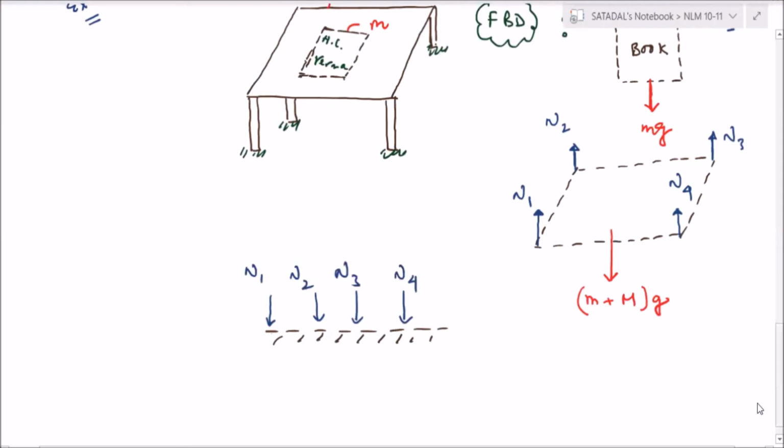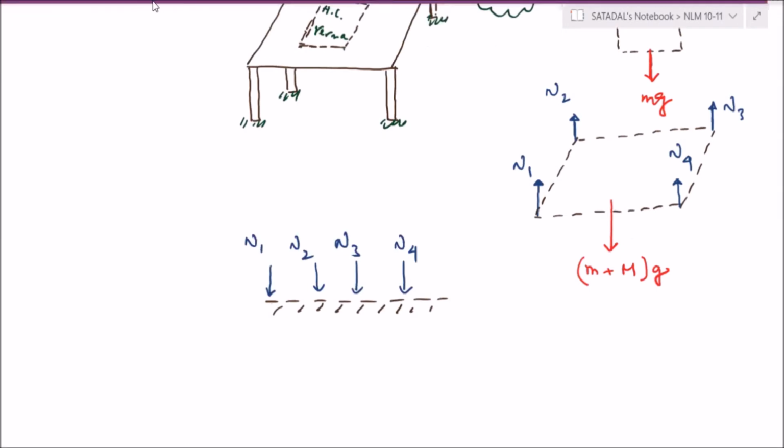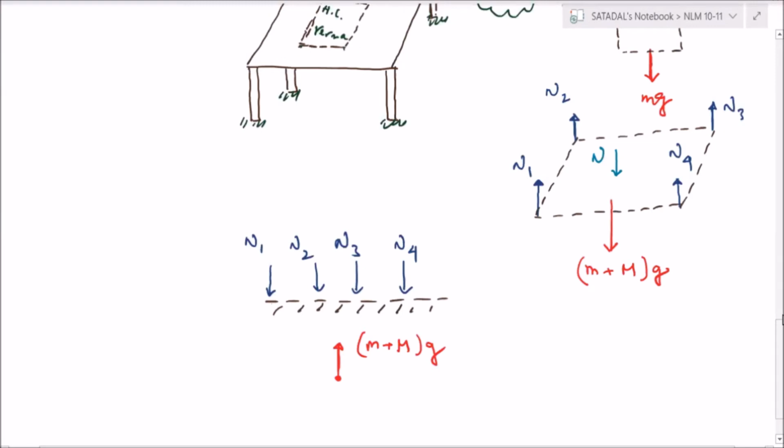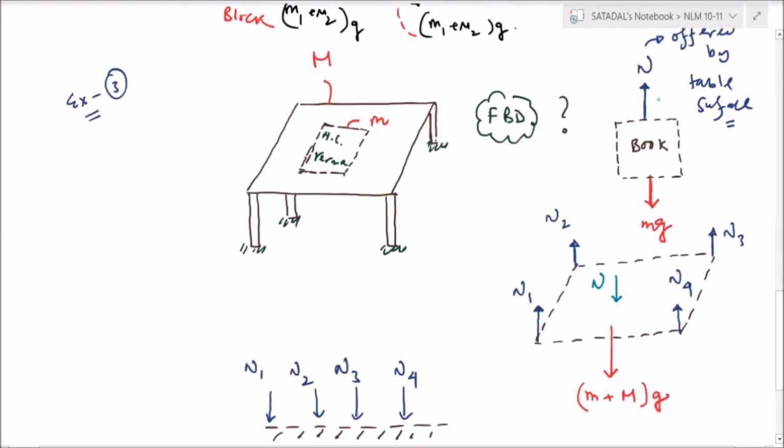And from the center of the earth, what reaction will come? (Small m plus capital M) into G. Correct? We have missed only one thing here. This reaction N will come. The table was offering normal reaction N, so that normal reaction will also act on the ground in the opposite direction. Is that clear for everyone?